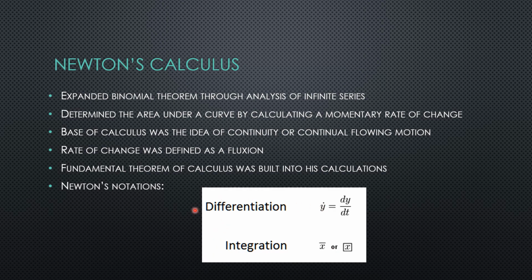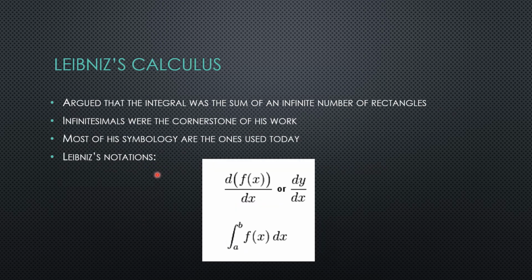We'll talk about Leibniz's version on the other side. For Leibniz's calculus, he argued that the integral was the sum of an infinite number of rectangles, Riemann sums. And then the infinitesimals were the cornerstone of his work. And then most of the modern symbology that we use are Leibniz's versions. As you can see here, he had d f of x over dx or dy/dx. And then he was also the first to introduce the integral sign, an elongated s for a summation. And so in calculus, these are the more modern notations that we see today.